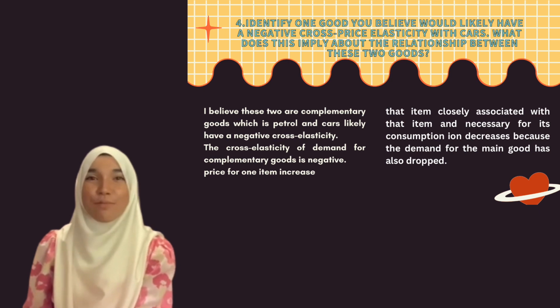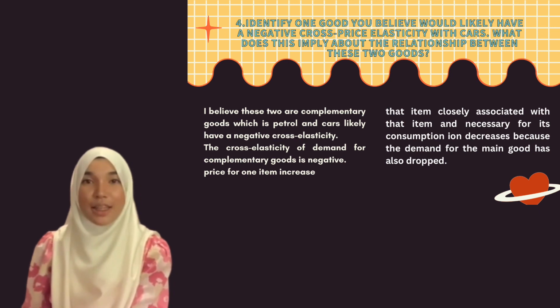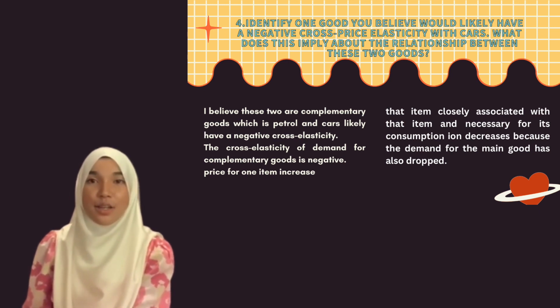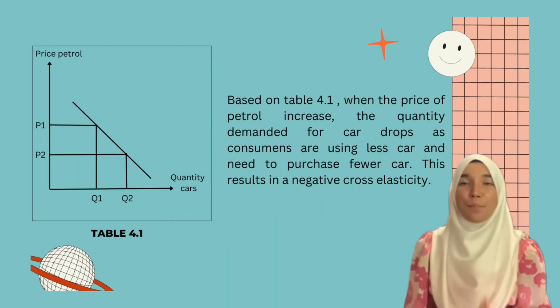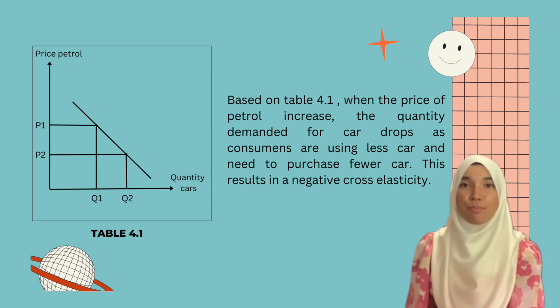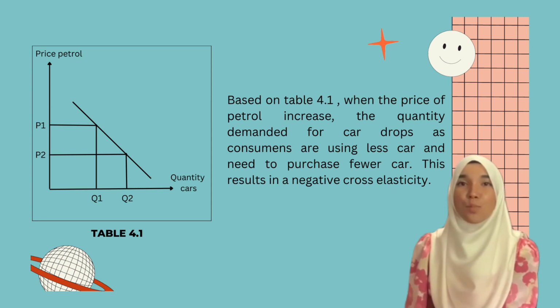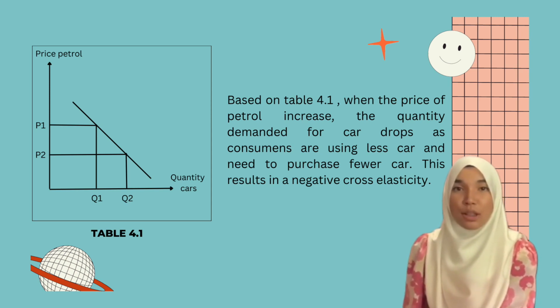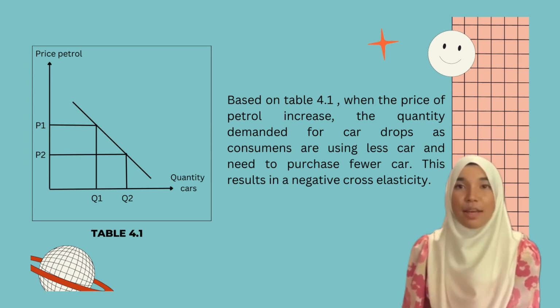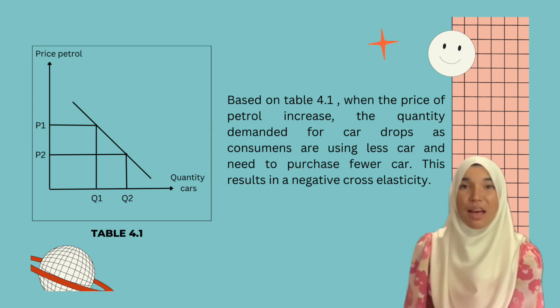That means if the price of one item increases, the consumption of an item closely associated with it and necessary for it decreases, because the demand for the main good has also dropped. Based on table 4.1, when the price of petrol increases, the quantity demanded for cars drops as consumers are using less car and need to purchase fewer cars. In the formula, the numerator is negative and the denominator is positive. This result is a negative cross-elasticity.